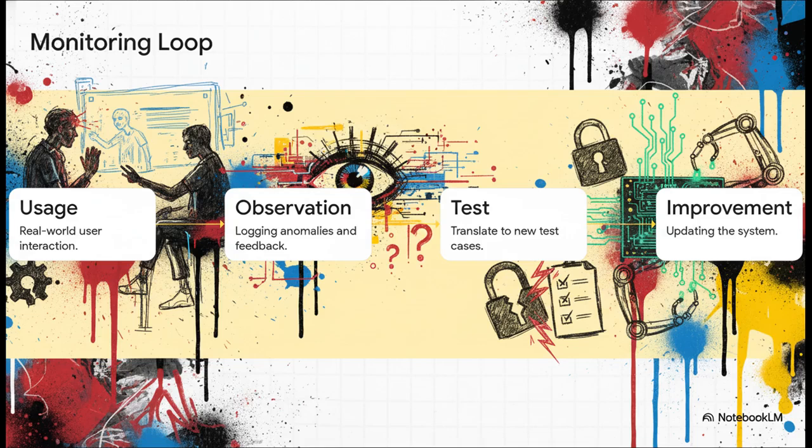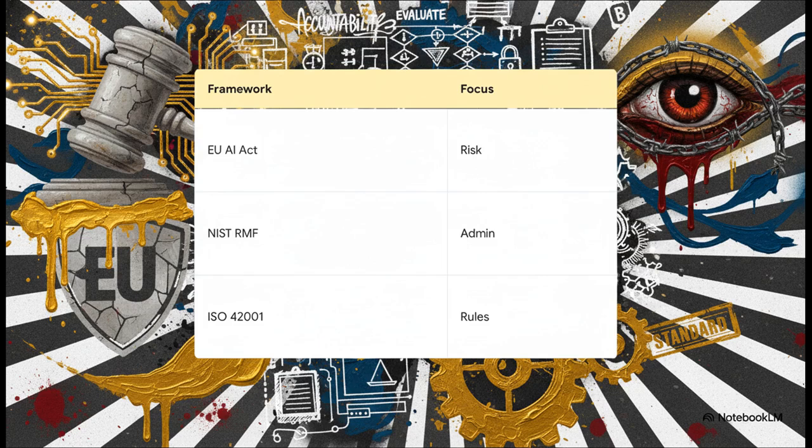It's totally brilliant. Zooming out to the big picture here, major governance frameworks neutrally demonstrate that rigorous AI evaluation is no longer just a fun sandbox experiment for developers. It is now a standardized, highly serious organizational requirement. Whether you're looking at the strict legal compliance of the EU AI Act, the practical risk management guidelines from NIST, or the global management requirements of ISO, the core message is exactly the same. The entire AI field is shifting rapidly from wild experimental tech demos to a highly mature, accountable product culture.